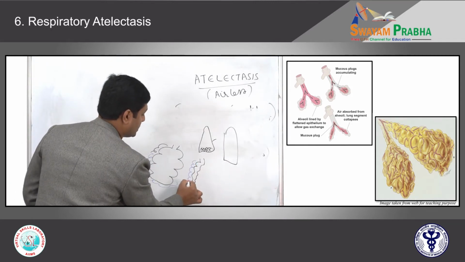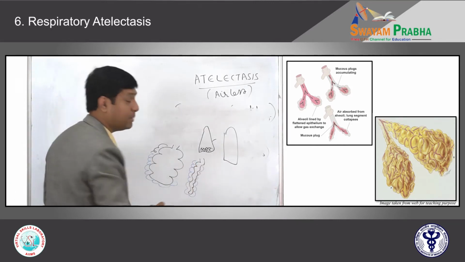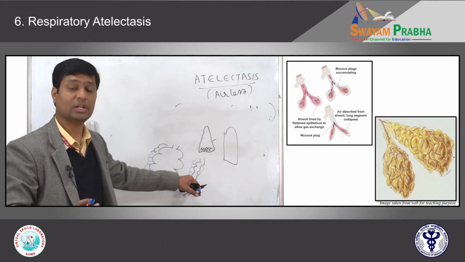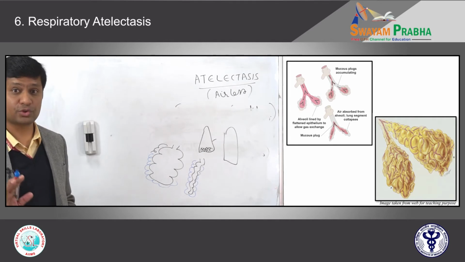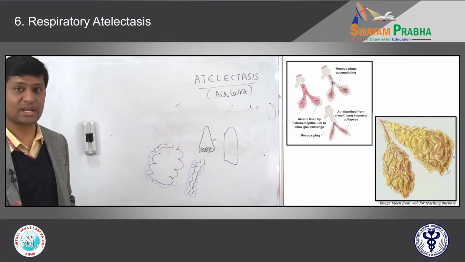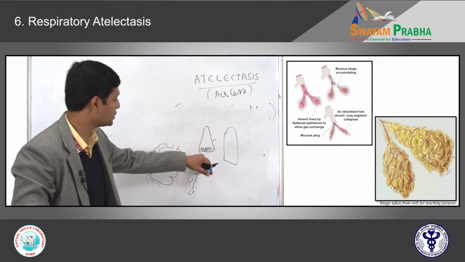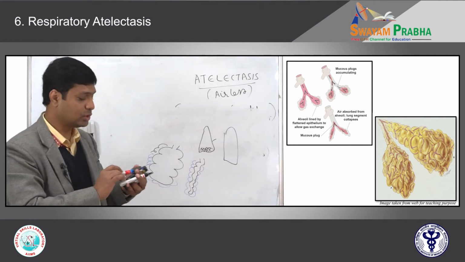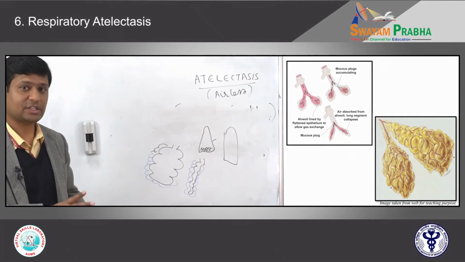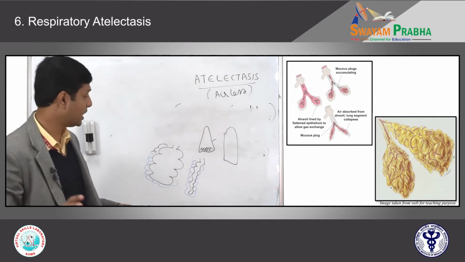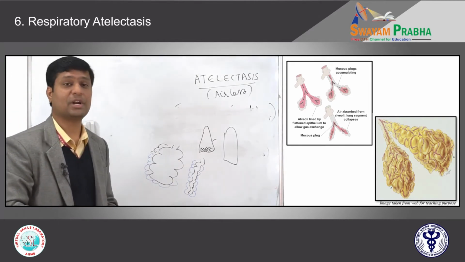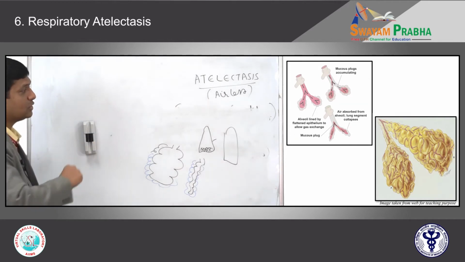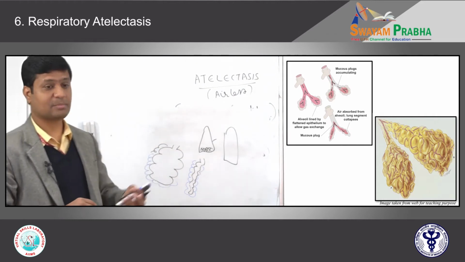That means blood circulation of the atelectatic lung will be normal. There is no impairment in the diffusion capacity or diffusion mechanism. The main problem is there is no air entry in the lung parenchyma. So these two things you should remember. Atelectasis means there is no air in the alveoli, but the capillary or blood circulation will be unaffected. That is very important. You can see those schematic diagrams over there.